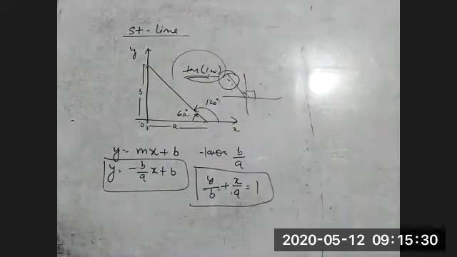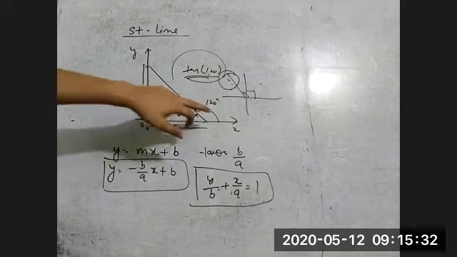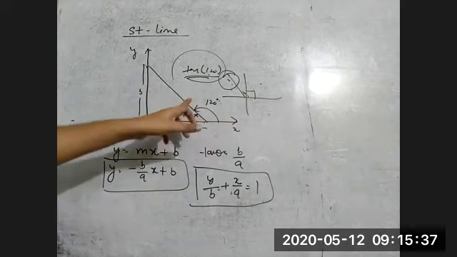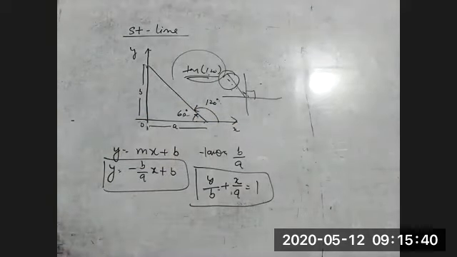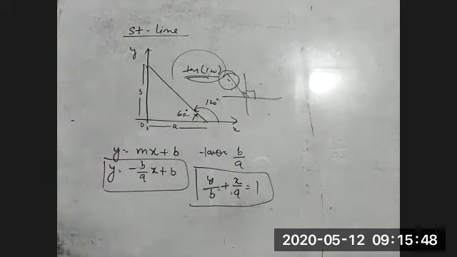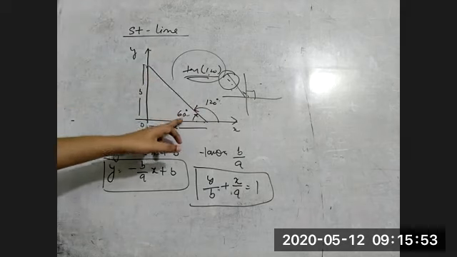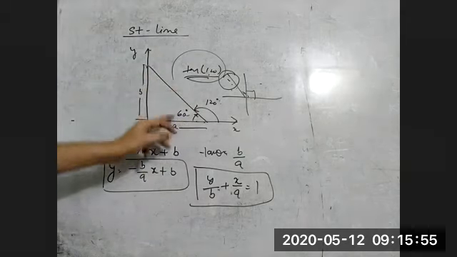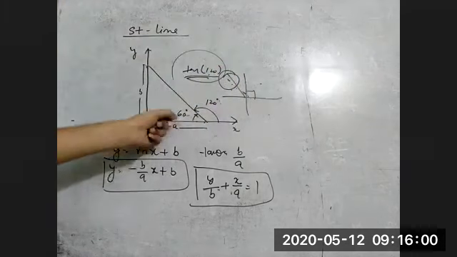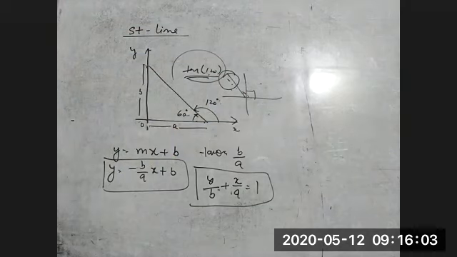So you can just sense it: if we are taking 120 with the positive x-axis, or anti-clockwise, we know the angle with anti-clockwise is always positive, but the value is more than 90 degrees. That's why we are getting negative. Otherwise, why take this 120? Better we take this angle. So whenever you take this angle, directly you can write tan 60 degrees, but you are measuring clockwise. That's why this angle is negative. Got it? Yes, sir.